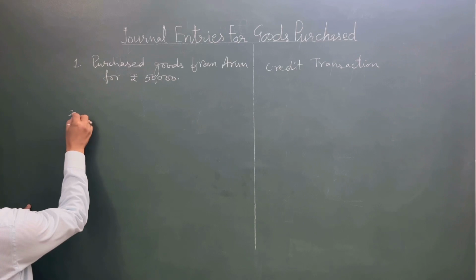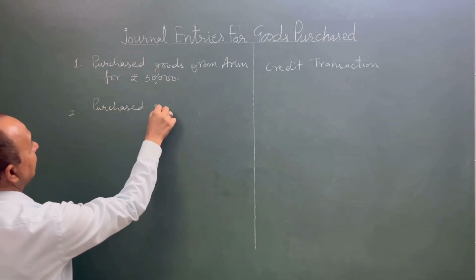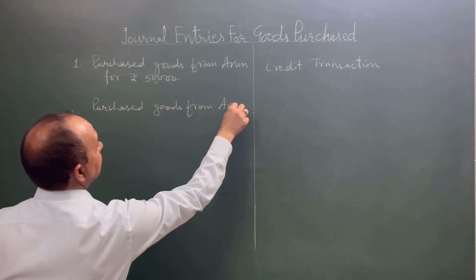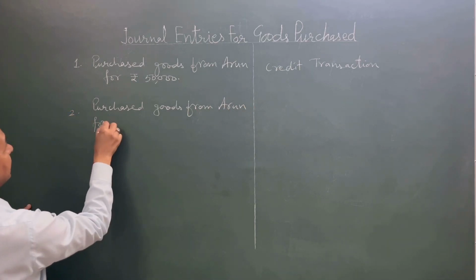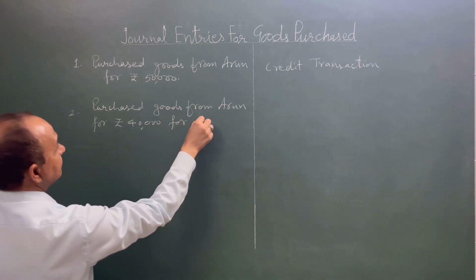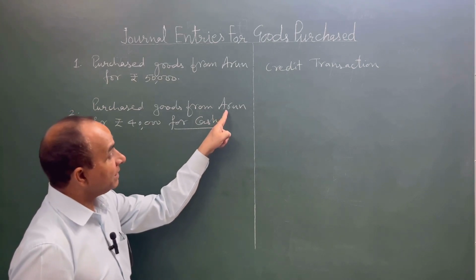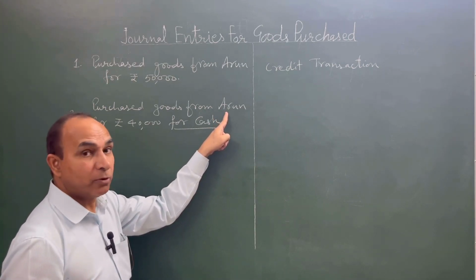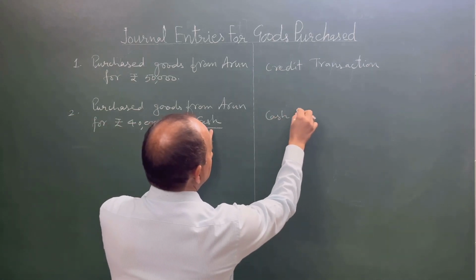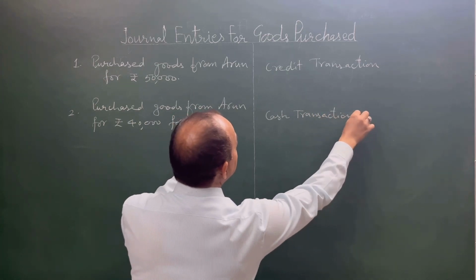Second type, see, purchased goods from Arun for rupees 40,000 for cash. See, the term cash is given here and the name of the supplier is also given from whom we bought the goods. In this case, it will be treated as a cash transaction and the name of the supplier will be ignored. It is a cash transaction.